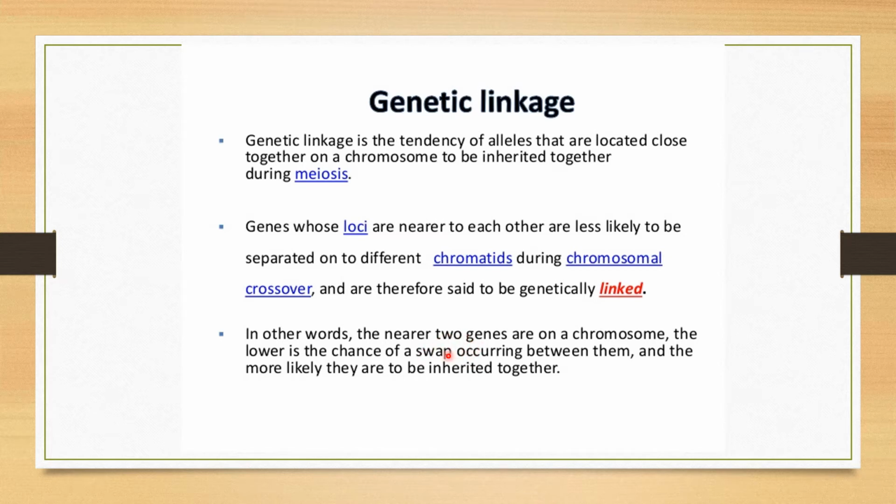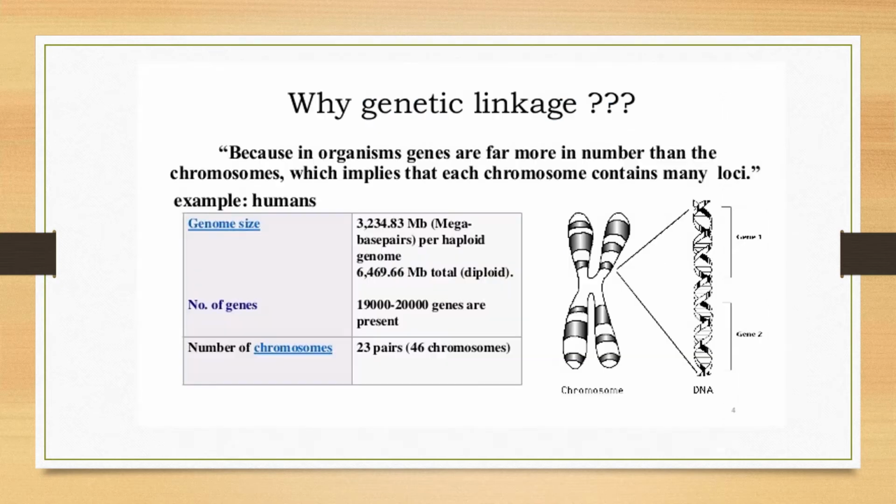But swapping takes place when the genes on the chromosome are located far away from each other. If the genes are located nearer to each other, there is a low chance of swapping during crossing over, and those genes are inherited together, even after meiosis.